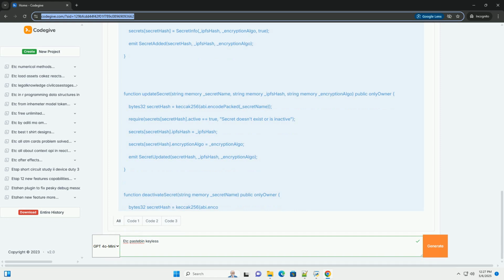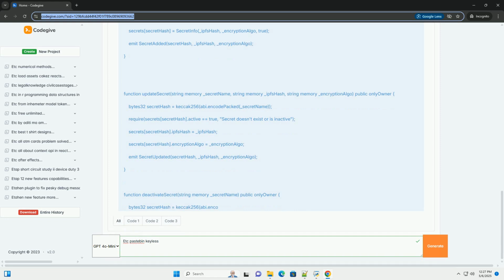6. Authorize the user. Use a tool like Remix or a custom script to call the authorizeAddress function in your deployed SecretKeeper contract, authorizing the user_address specified in your .env file. You must use the private_key account, the owner of the contract, to do this. 7.